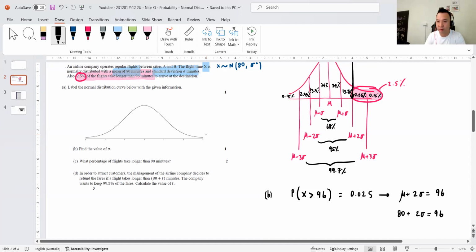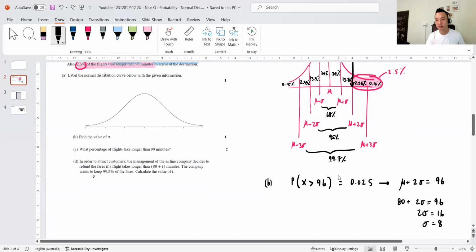2 sigma equals 16, so sigma equals 8. In this question, you could have got that when you plug it in, but all it's trying to say is that at this point, where there's 2.5% above it, mu plus 2 sigma is 96 minutes. Got mu, 80 minutes, solve it, therefore got sigma.